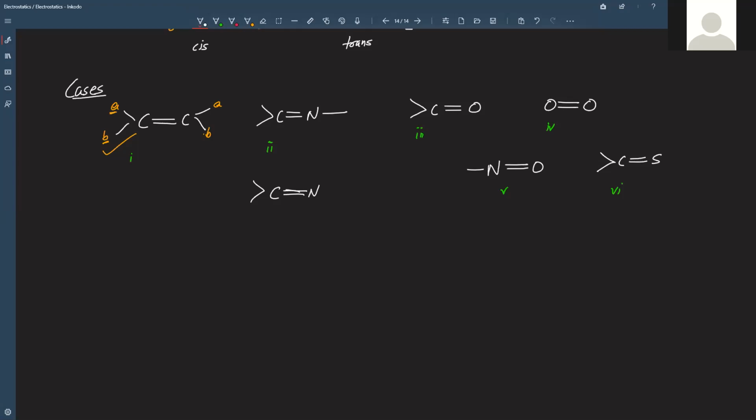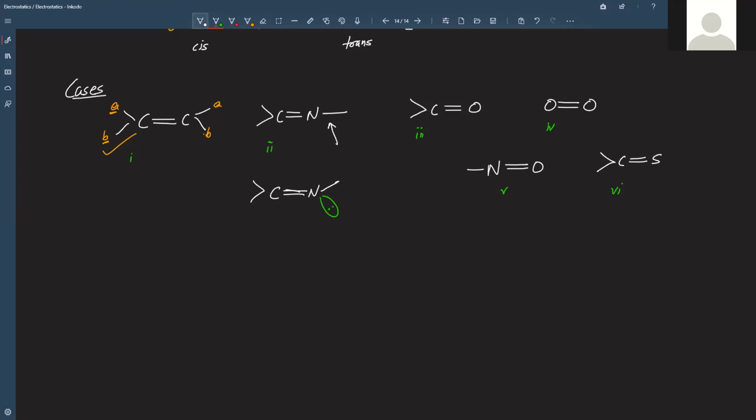There is a nitrogen, a single bond with nitrogen, which is actually shown like this here, but in reality it will be like this. And the other part will actually be a lone pair like this.